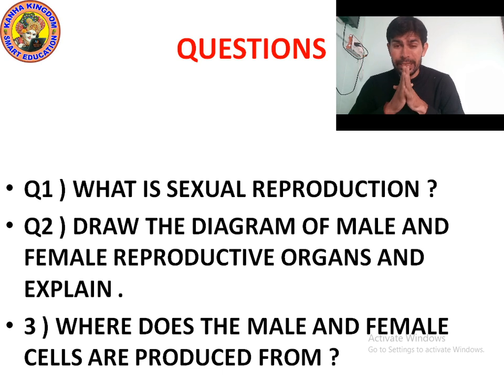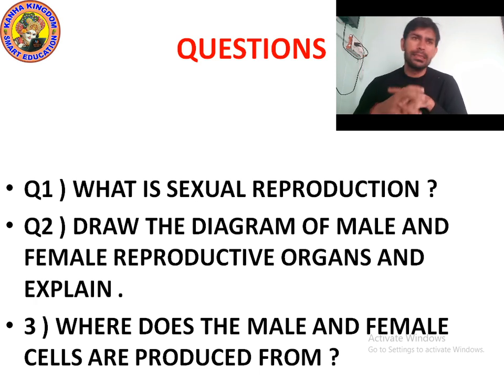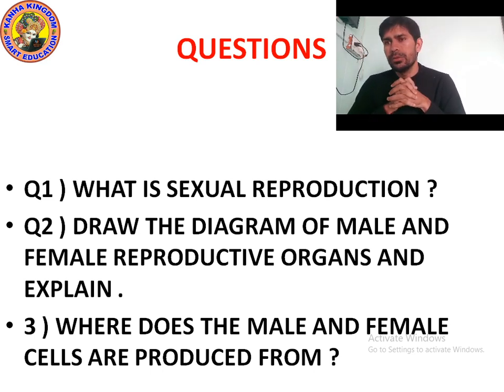The testes produce male gametes called sperm. Yes, who produces male gametes? Testes. Means the male cell is produced by the testes, or you can say male gametes are produced by the testes. These male cells are also known as sperms, and millions of sperm are produced by the testes. Yes. And now kids, let's talk about the female reproductive organs in humans.